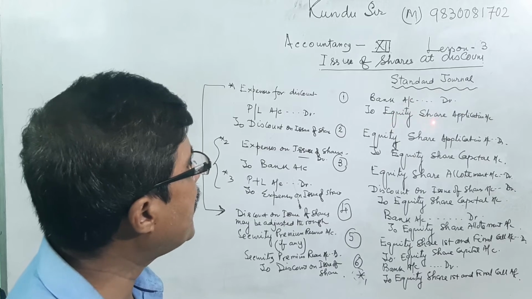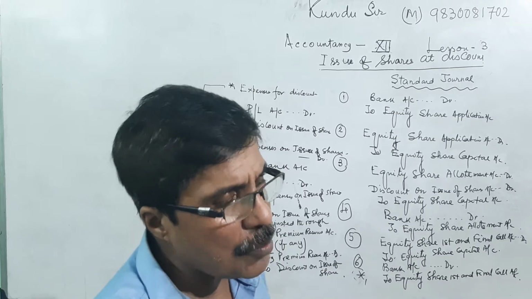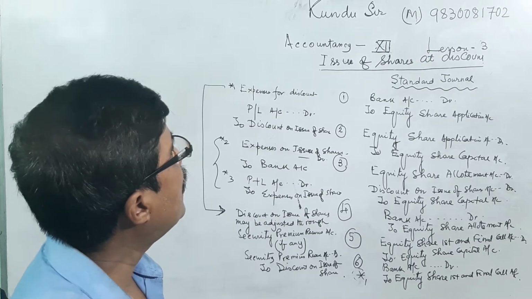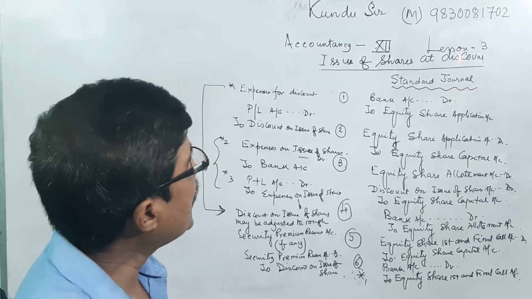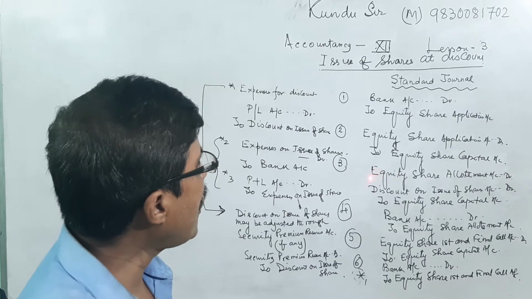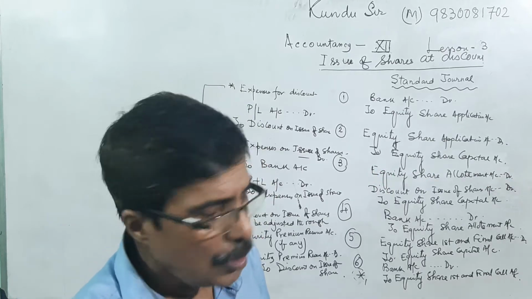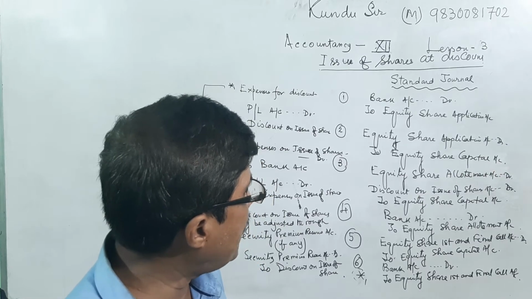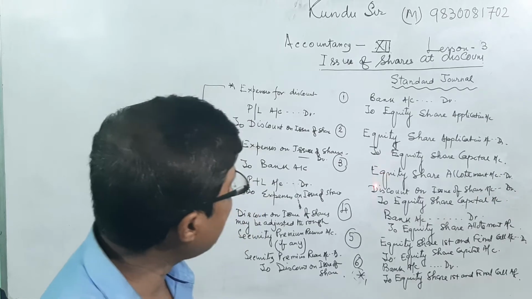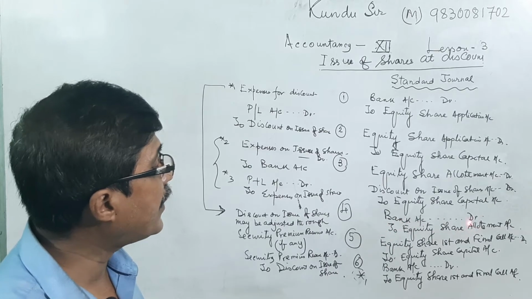First is bank account debit to equity share application account. Second is equity share application account debit to equity share capital account. This class is related to issue of share at discount. We are considering that discount is considered at the time of allotment. When we are making the allotment due, the equity share allotment account will be debited, discount on issue of share account will be debited, to equity share capital account. When we get the allotment money, then bank account debit to equity share allotment account.